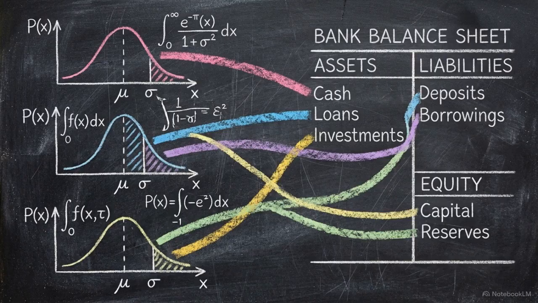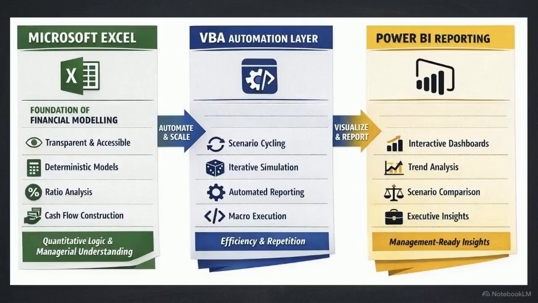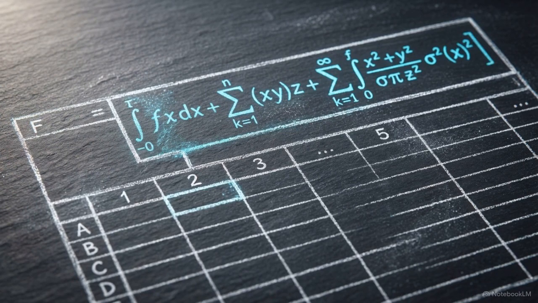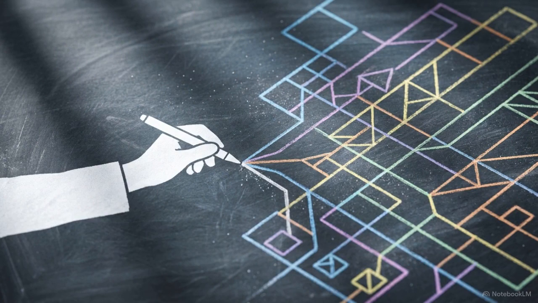Theoretical randomness has zero practical value until it's hard linked to an institution's specific balance sheet mechanics. This diagram outlines the three-tiered software execution architecture required to build a functional, reliable stochastic engine at scale. The foundation is Microsoft Excel. It provides visible cash flow construction and transparent deterministic skeletons. Analysts can audit the formulas and interact directly with the baseline financial logic.